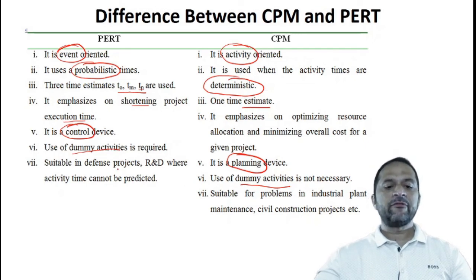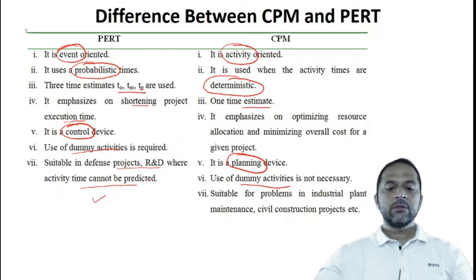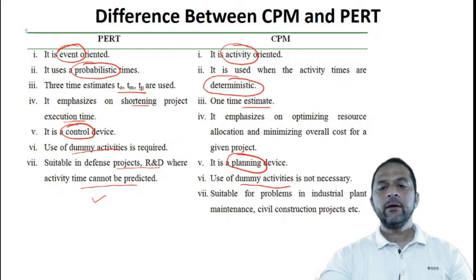PERT is used for defense projects, R&D, where activity time cannot be predicted. In those cases where there is uncertainty in time, PERT is used, and it is suitable for problems in industrial plants, maintenance, civil construction, etc. So this is the difference between CPM and PERT.